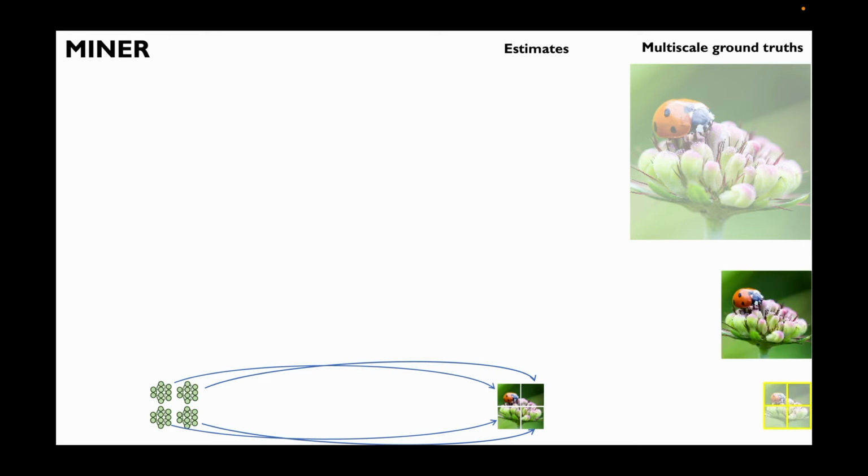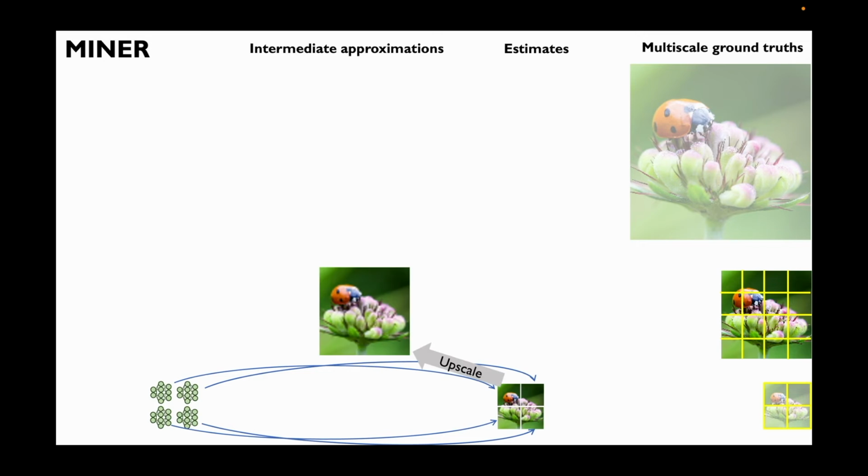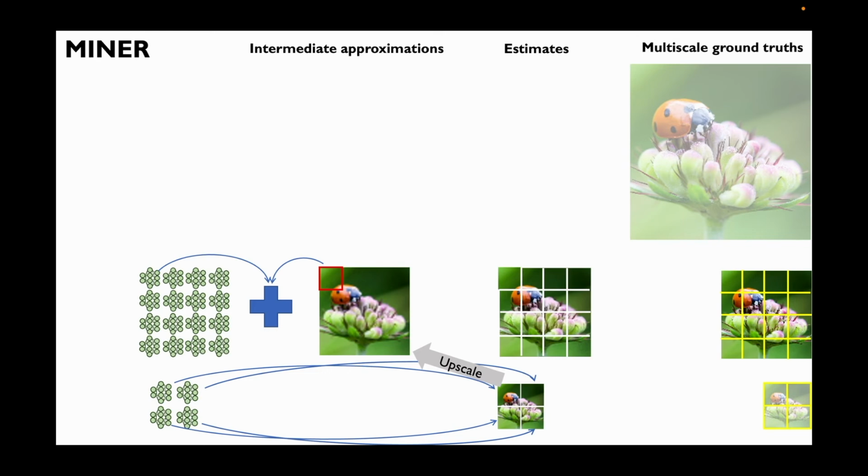Now we move on to the next scale. We again break it down into small patches of the same size, and now we begin with our estimate that is an upscaled version of our previous estimate at the previous scale. Now, suppose we want to learn the upper left patch of this image at this finer scale, we again initialize a neural network and train it to predict the residual from the patch from the previous estimate, and then we learn the finer patch. Repeating this for all the patches, we're able to now have an estimate or representation for this second scale image.